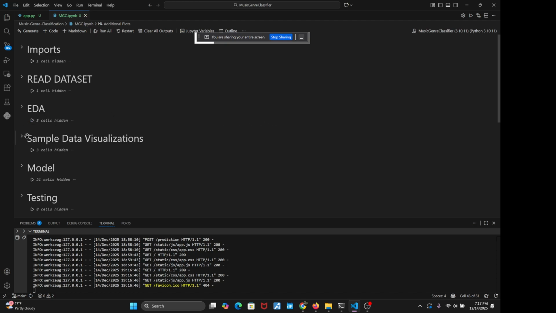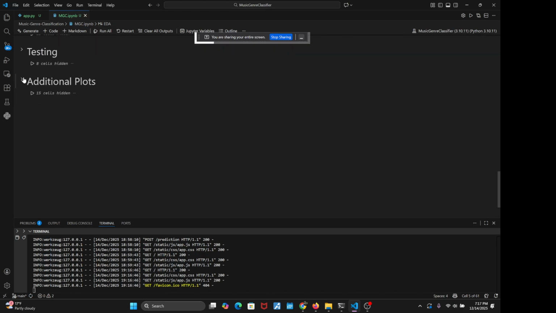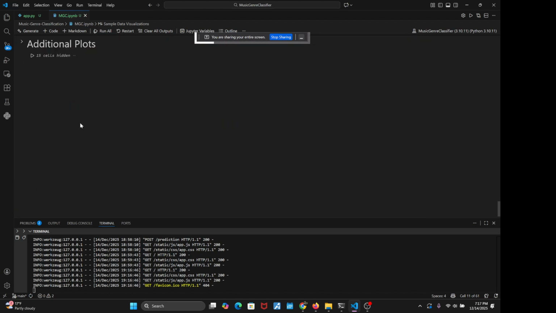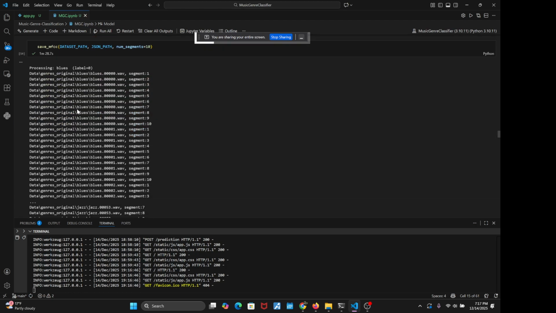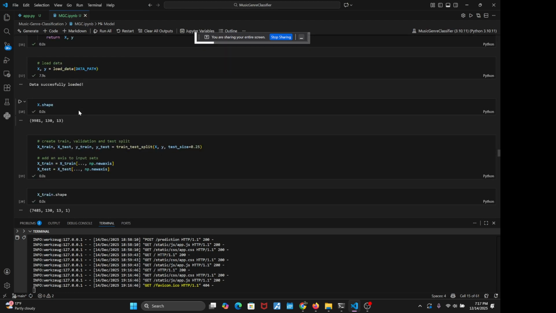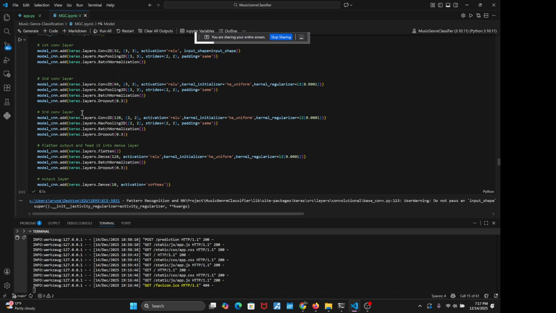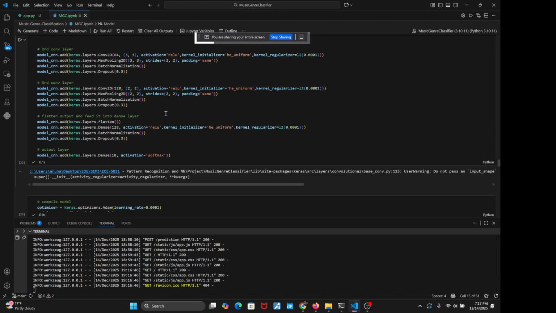So coming to the IPNB, it's just a playground for us where we have the plot generation scripts and the dataset scripts. All these plots are the ones that were included in the presentation too. And then comes the model that I was discussing in the presentation, which was a CNN. The scripts here are the dataset loading and processing of the entire data sets for the MFCC generation, and then model creation.